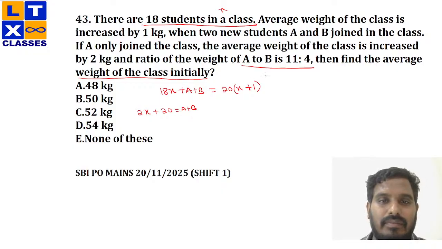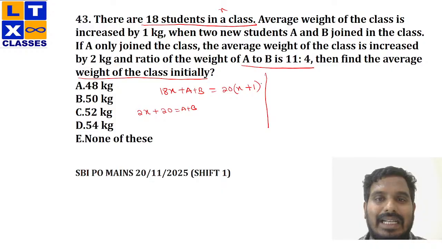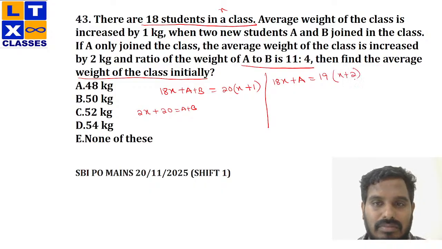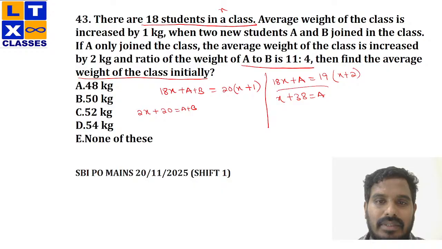Now, what about my second condition? If only A is added to the class, then the average is increased by 2 kg. That means if only A is being added, the total number of members would be 19 and the average has been increased by 2, right? So this is 18x and this is 19x. The difference would be x, and this is 19 into 2, which is 38. So x plus 38 equals A.